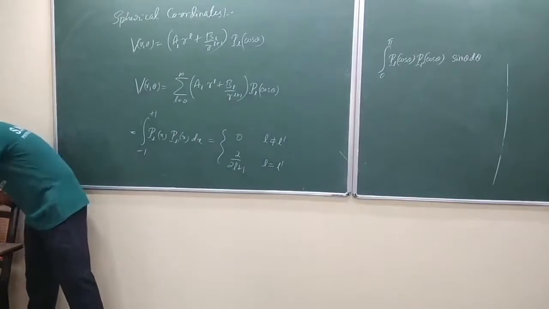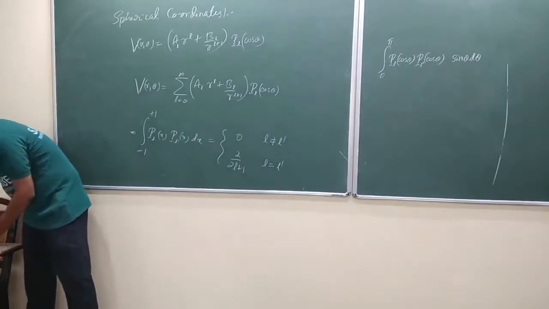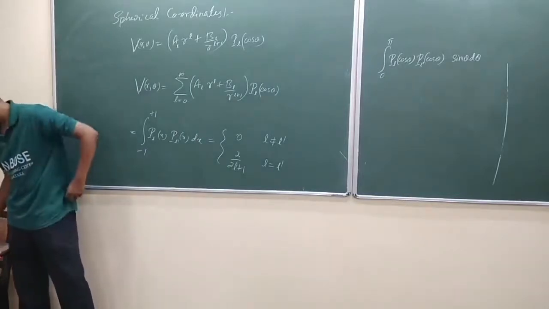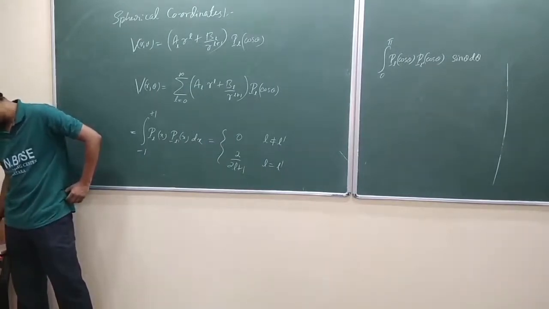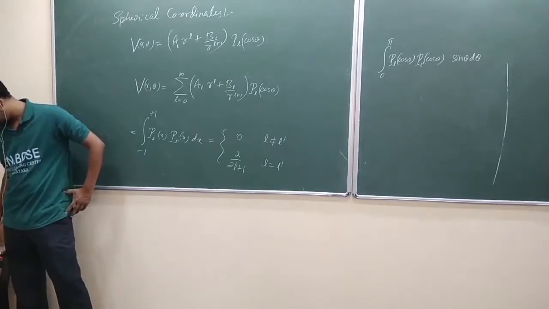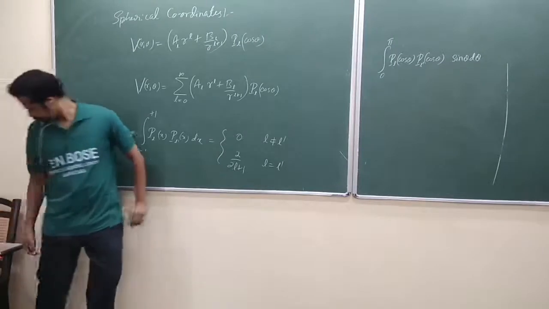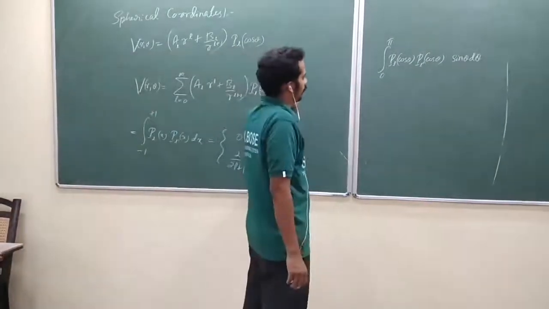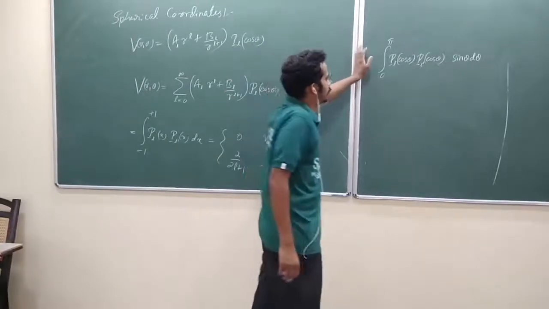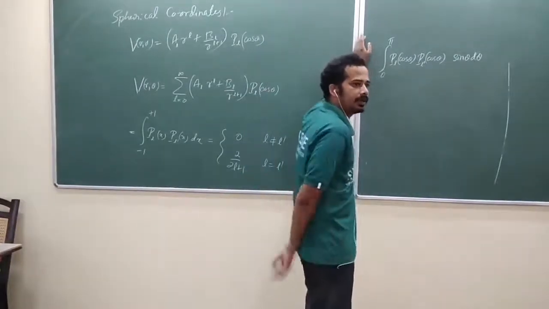Wait a second, I had some other idea. Pi to 0, I am not feeling comfortable in it. What is d of cos theta?